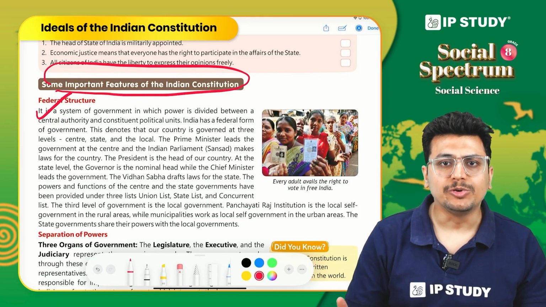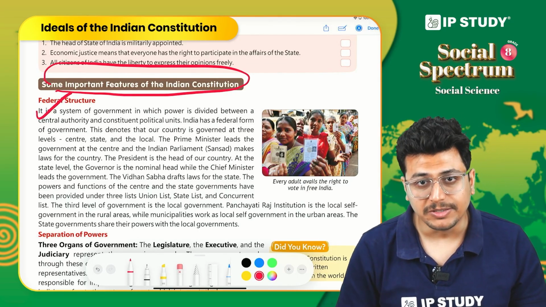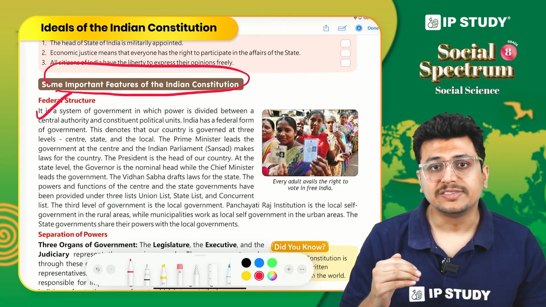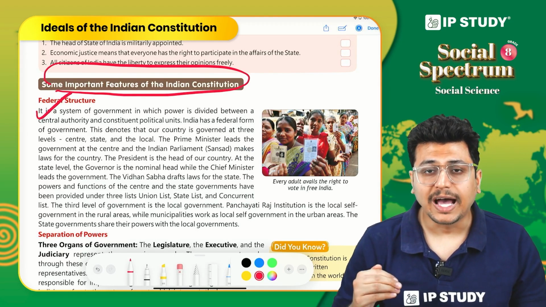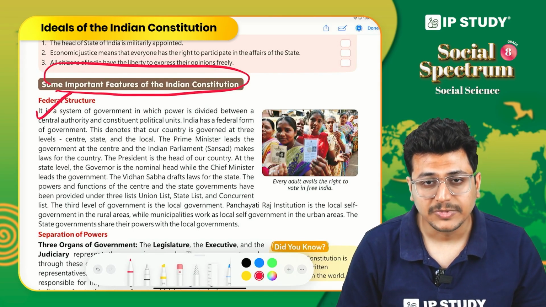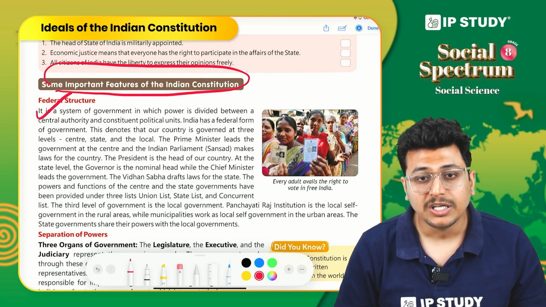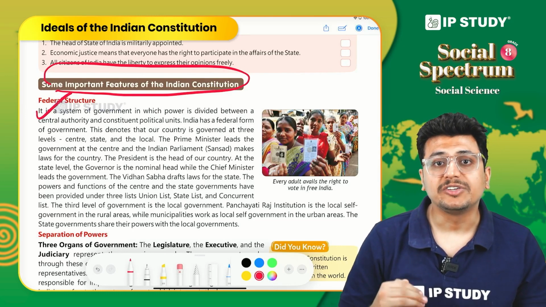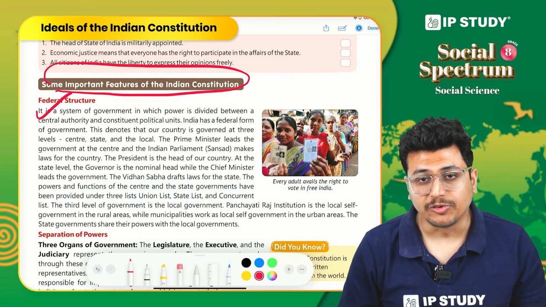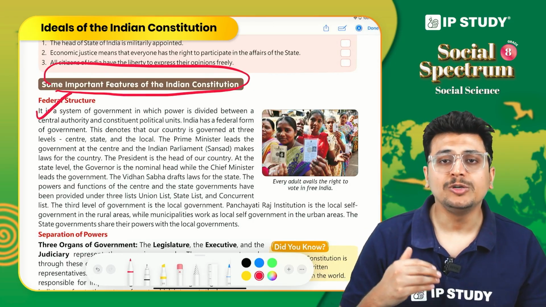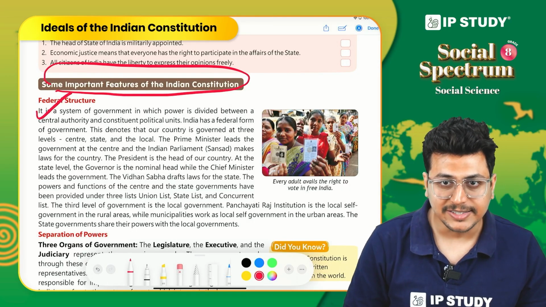Now, you might be knowing this, that the government in our country works at more than one level. There is a central government, then there is state government, and then there is local government, which consists of municipalities and Panchayati Raj institutions. This is simply called the federal structure of the Indian Constitution, where the union government is looking after the needs of the whole nation, the state government is looking after the needs of that particular state, and the local government is looking after the local needs of the people living in villages and cities.